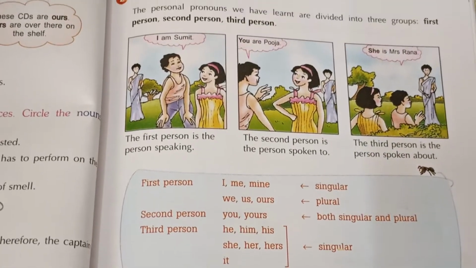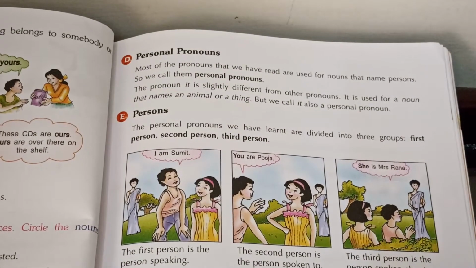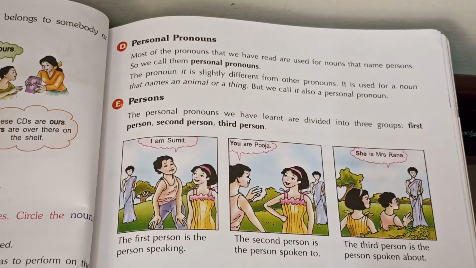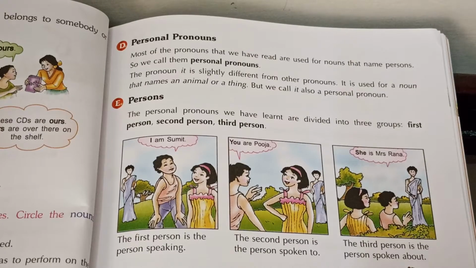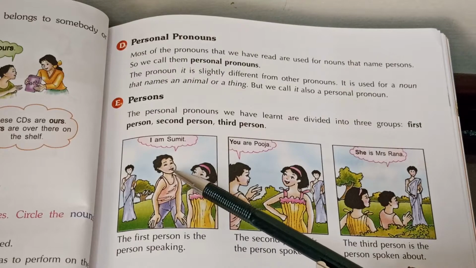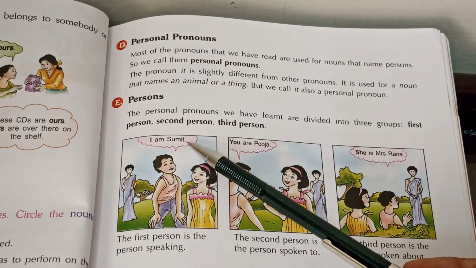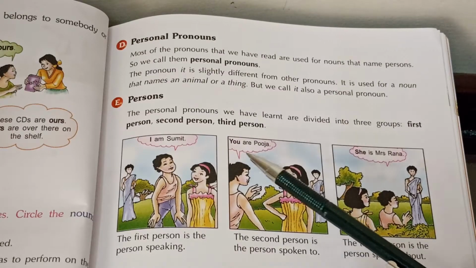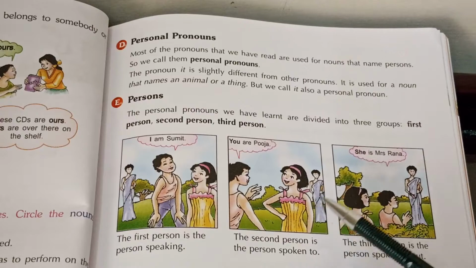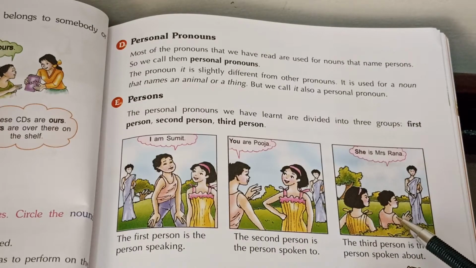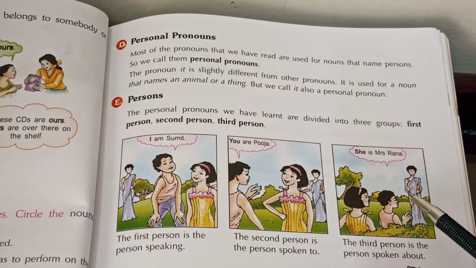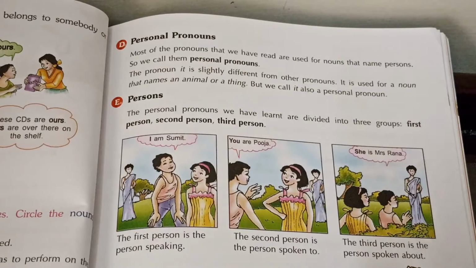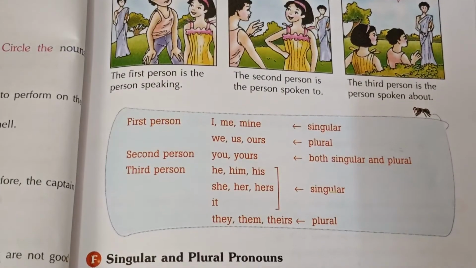Now coming on to personal pronouns. As I have explained to you the first person, second person and third person, that same explanation has been given here with examples. First person, Sumit. Sumit is speaking: I am Sumit. Sumit is speaking to the second one, the listener: you are Pooja. Who is you? Second person. Now Sumit is telling Pooja about Mrs. Rana. She is the third person. She is Mrs. Rana. Okay, with the example they have given you the explanation.